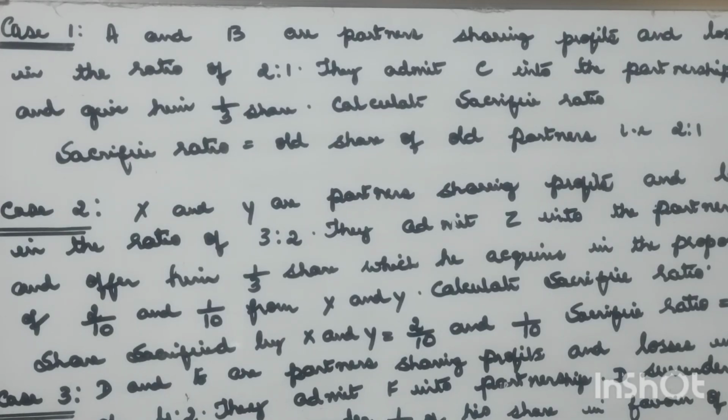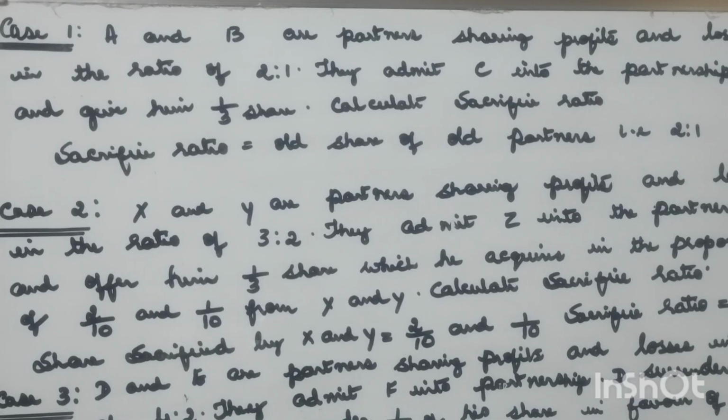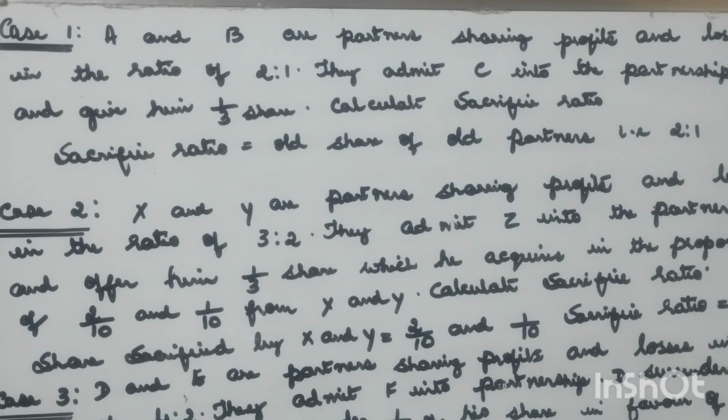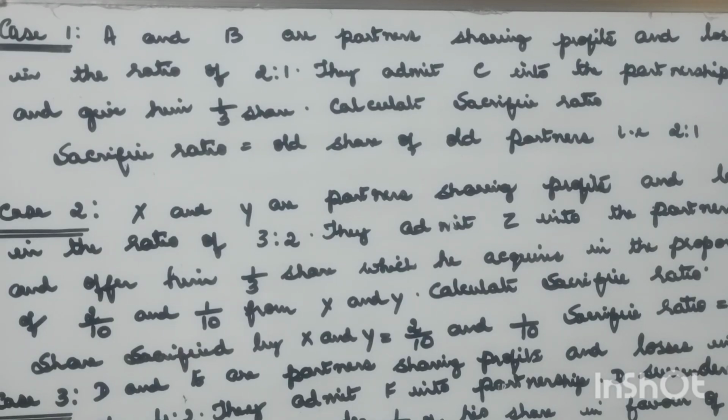Any change in the existing agreement amounts to reconstitution of partnership firm. This results in an end to the existing agreement and a new agreement comes with changed relationship among the members of the partnership. Modes of reconstitution of partnership firm.